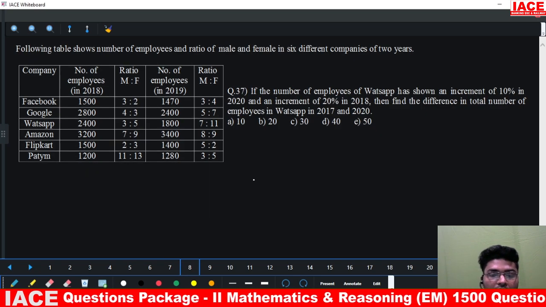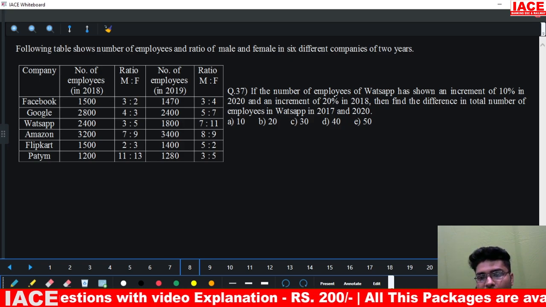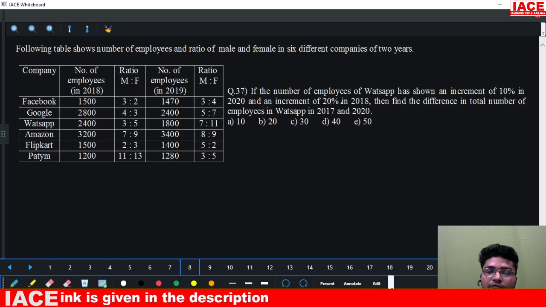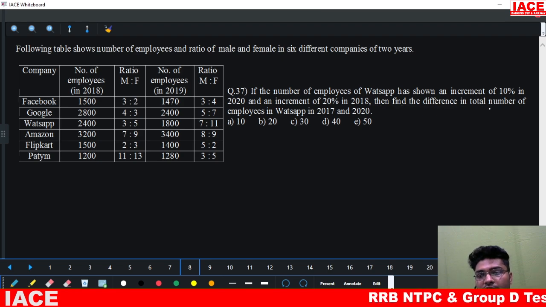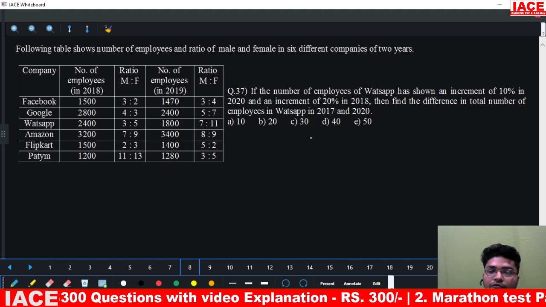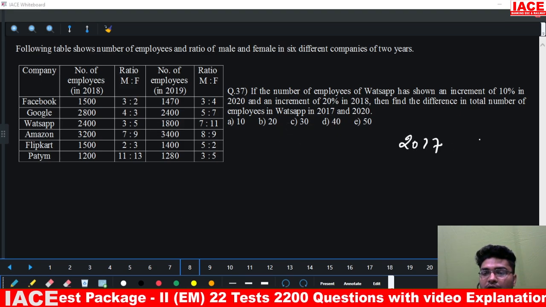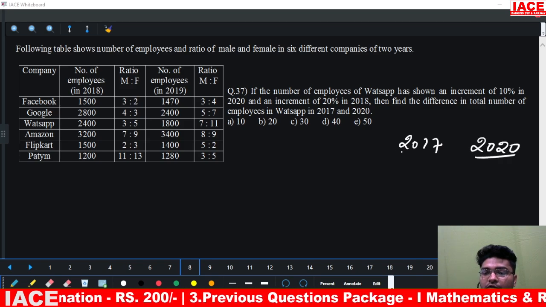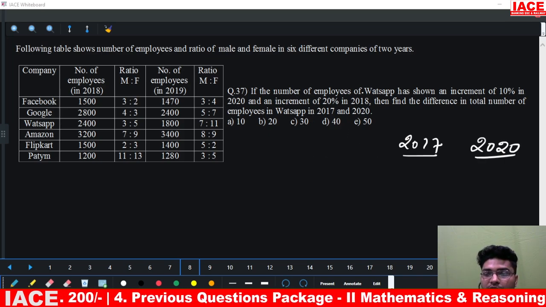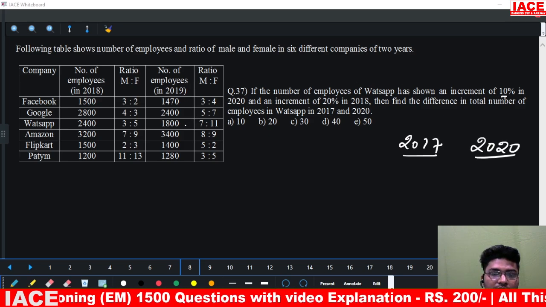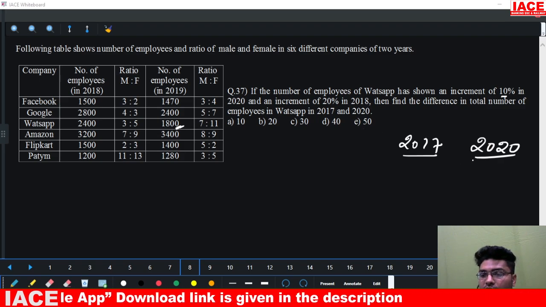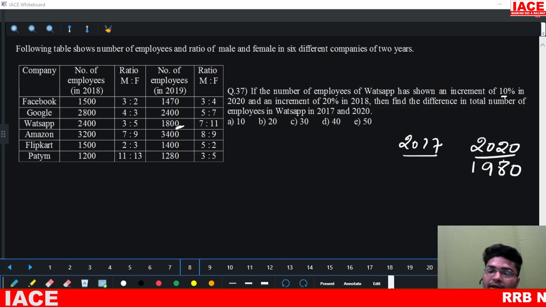Question number 37. What is he asking? If the number of employees of WhatsApp has shown an increment of 10% in 2020 and an increment of 20% in 2018, then find the difference in the total number of employees in WhatsApp in 2017 and 2020. So we have to find out in 2017 what was the number and in 2020 what was the number of employees in WhatsApp. Now in 2020, how much is the increment? 10 percentage. 10 percentage means in 2019, how much is the value? 1800. 10 percentage means 180. Add 180, in 2020 the number of employees will become 1980.